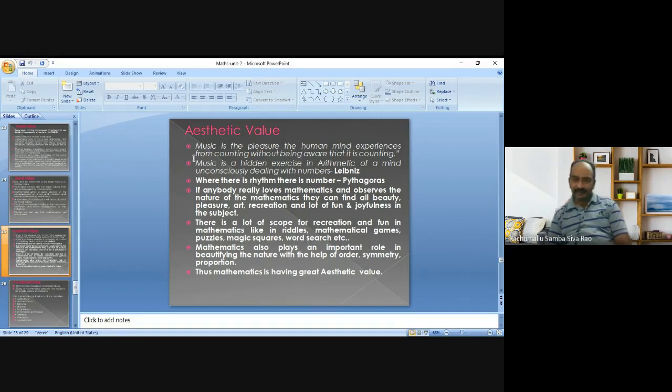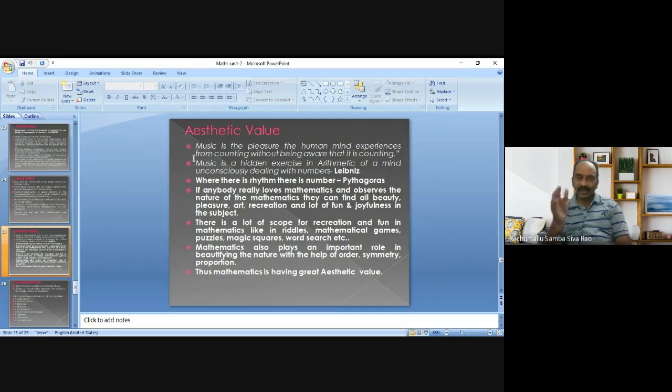At the same time, Leibniz gave one more statement regarding this aesthetic value of mathematics: "Music is a hidden exercise in arithmetic of the mind, unconsciously dealing with numbers." While listening to music, to songs, automatically we feel joy. In the background of that music, that composition, there is the role of mathematics.